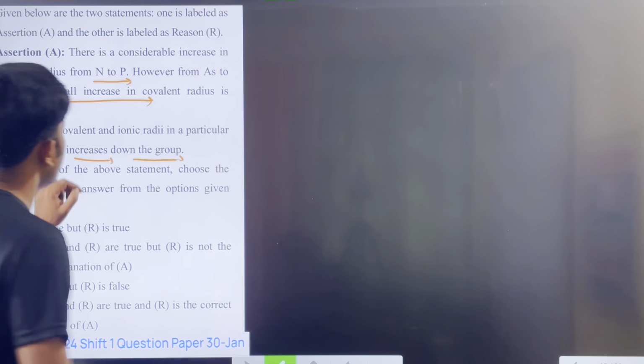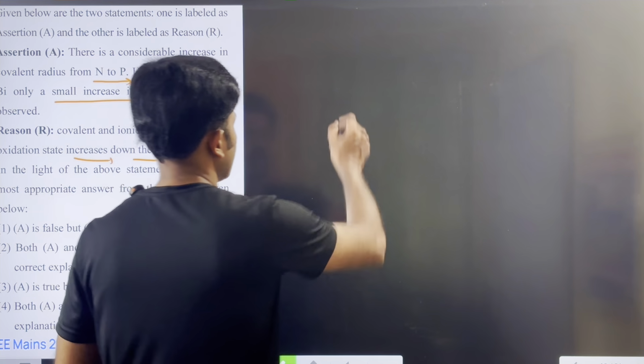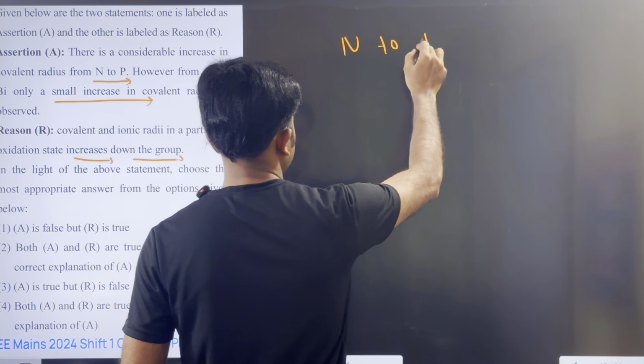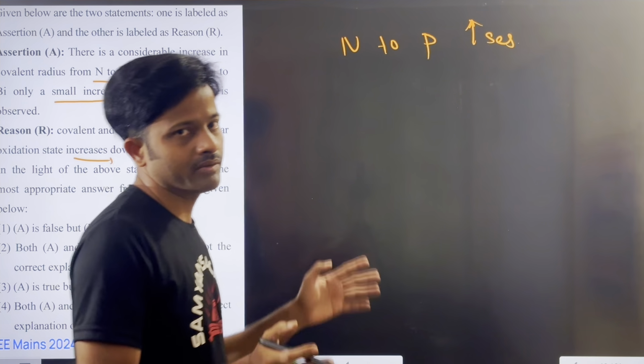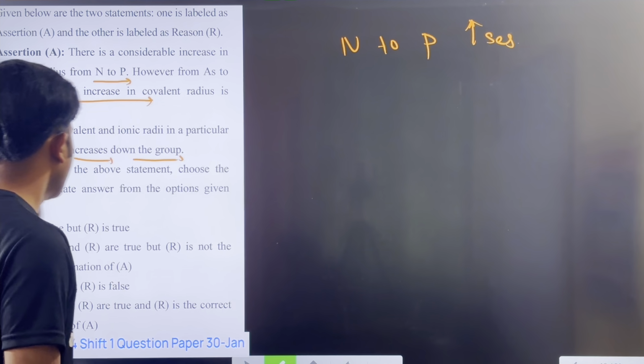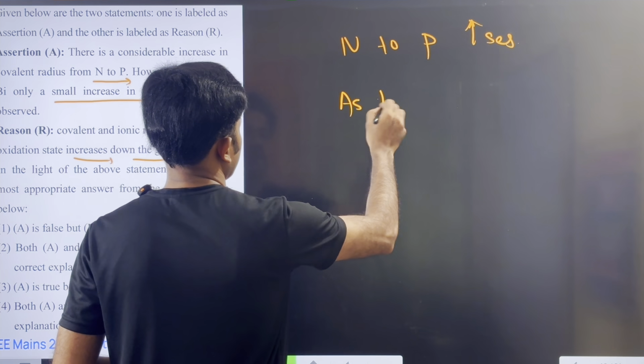Now you see this question. There is a considerable increase in the covalent radius from nitrogen to phosphorus. Yes, the radius increases from nitrogen to phosphorus, and there is so much gap between the nitrogen size and the phosphorus size. Then from arsenic to bismuth, what happens?